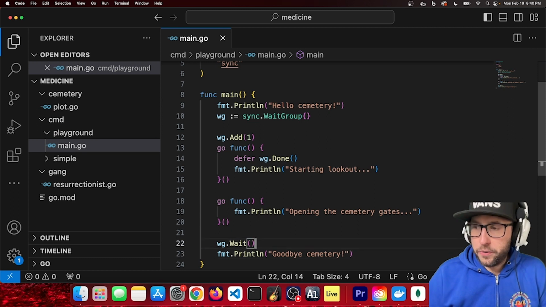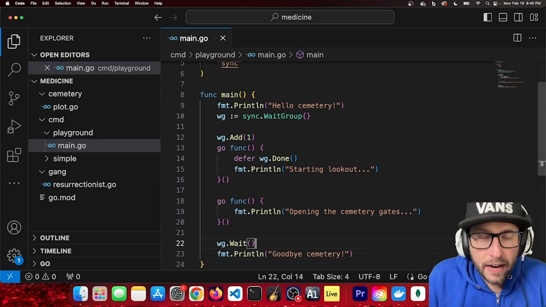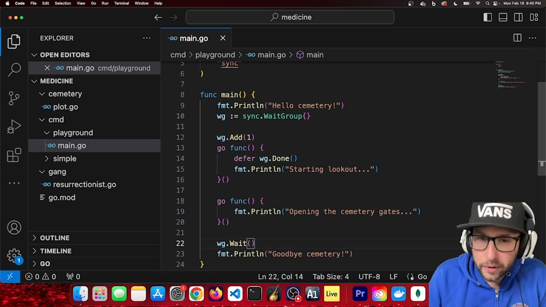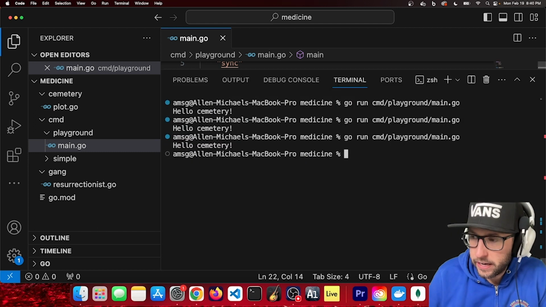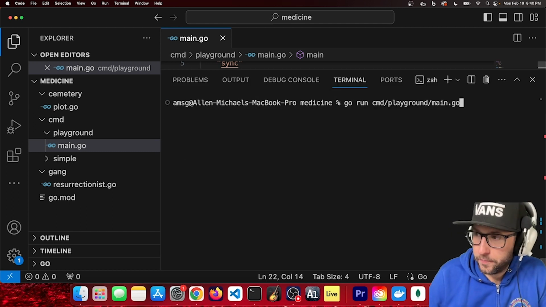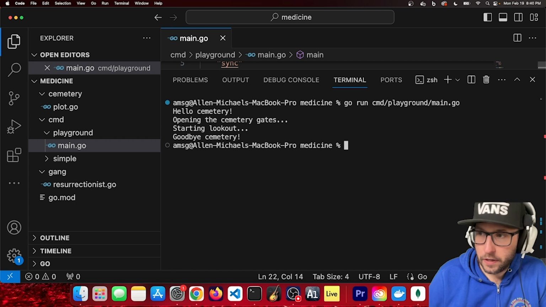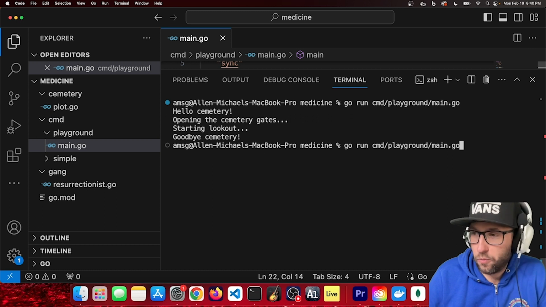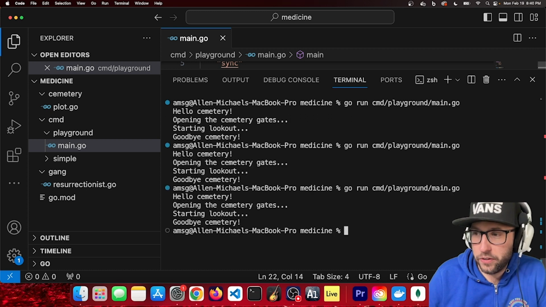That'll show you the order of how these things are happening. Since the wait group is waiting for one of our functions, we probably won't see opening the cemetery gates. So let's take a look. Well, we actually got lucky and we did see opening the cemetery gates because the wait group waited for one. But that's not true all the time.